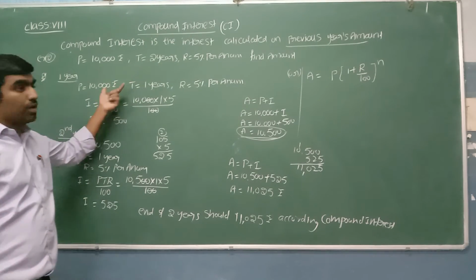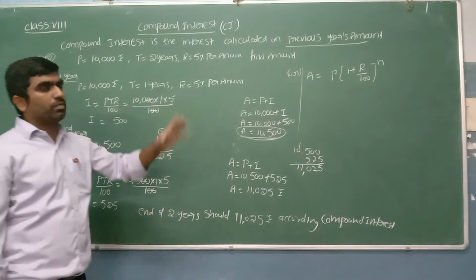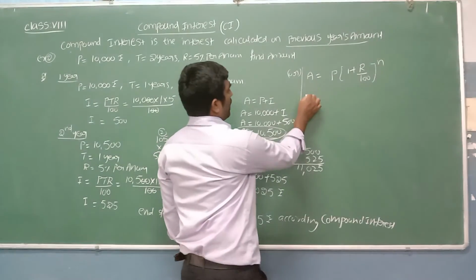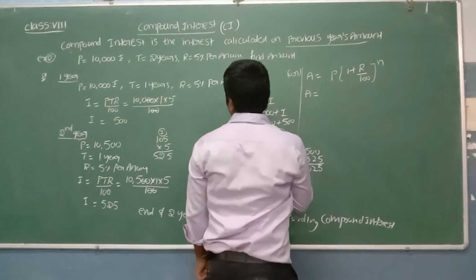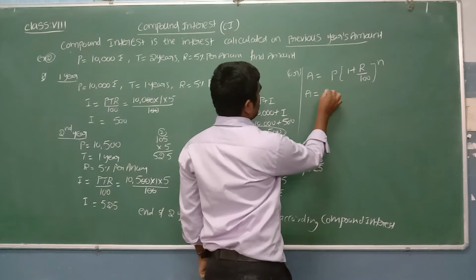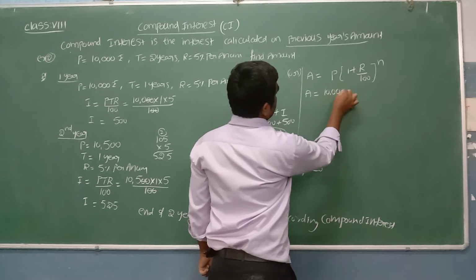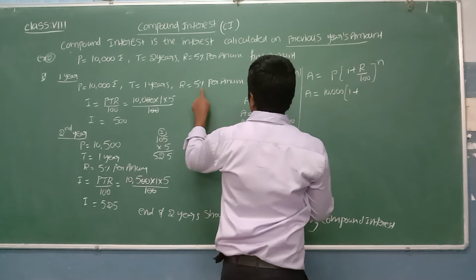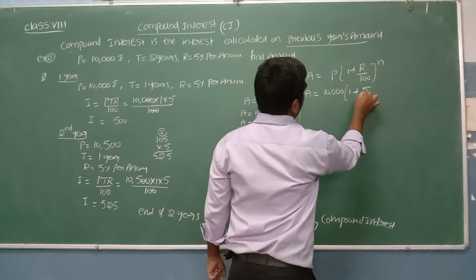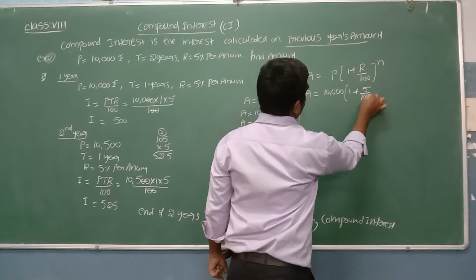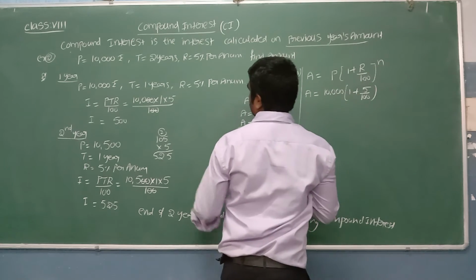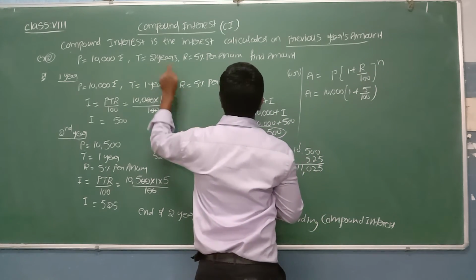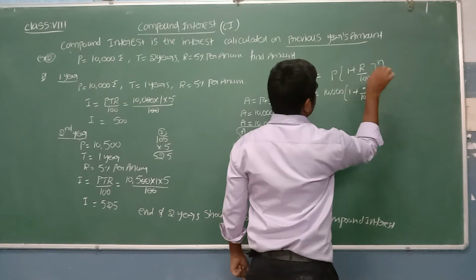If it is 7 years, we can't do it 7 times. We can do it with the help of this formula. So amount is equal to P, the principal amount, 10,000 rupees. Then 1 plus R, rate of interest, is 5%, so 5 by 100. N is the number of years. How many years in total? 2 years. Here we can take 2.